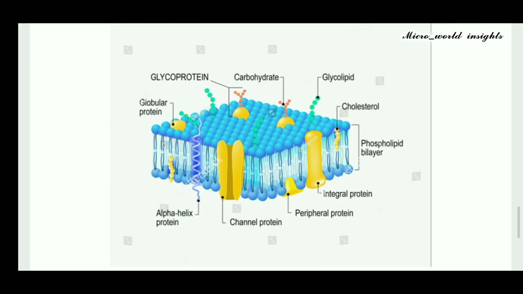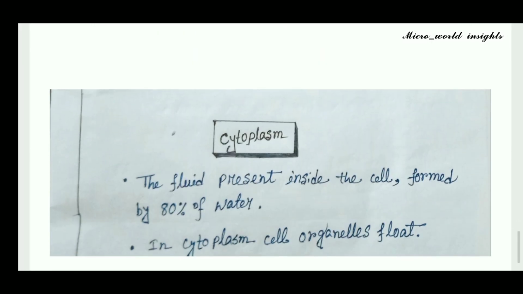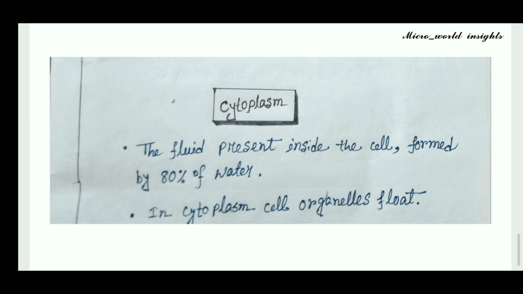Next, cytoplasm. What is cytoplasm? The fluid present inside the cell, formed by 80% water, is called cytoplasm. In cytoplasm, cell organelles float.